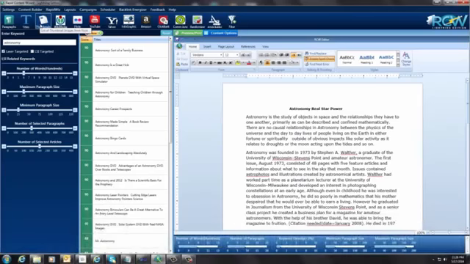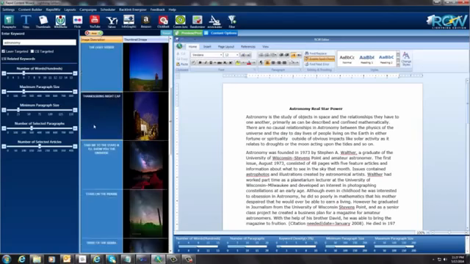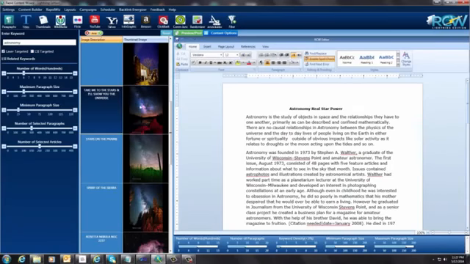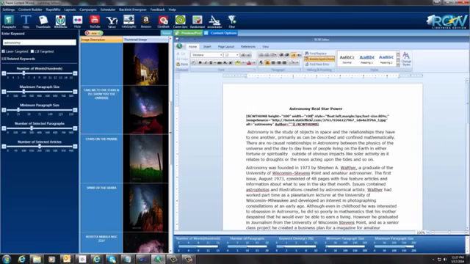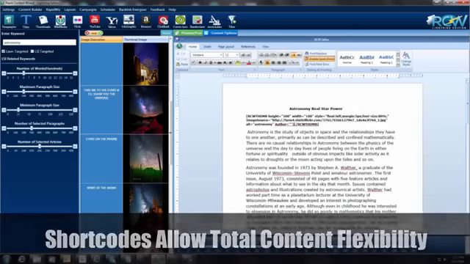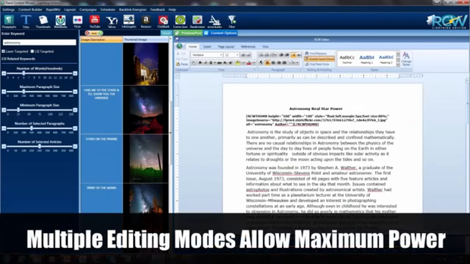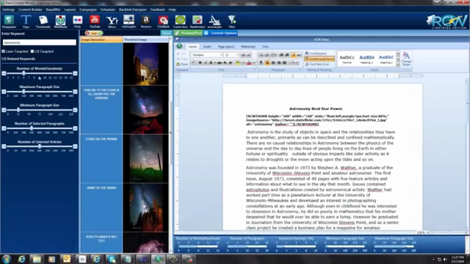And the next thing I'm going to do is put a thumbnail. Okay, and look at all these wonderful looking pictures that we can use here for our thumbnail. I'm just going to pick something here. This one looks interesting. Again, I can just double click on this, and it sticks it right below here. You may be wondering what this notation is all about. Well, this is called shortcode, and I'm going to show you in a minute how this will be rendered so that you won't have to look at this. But we do this because this is a word editor and it doesn't display HTML, just so you know. So let's keep going here.